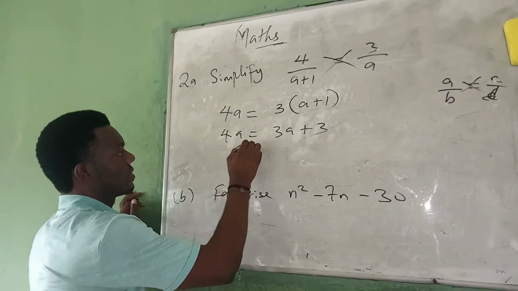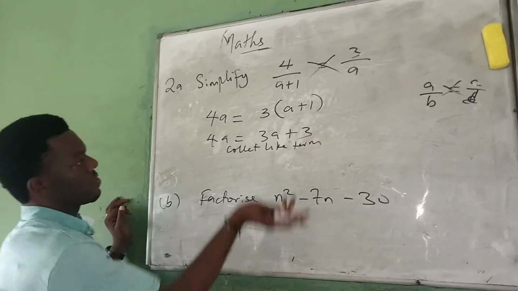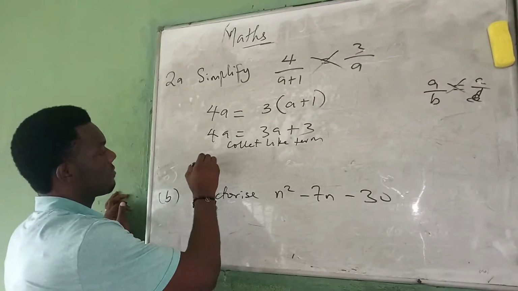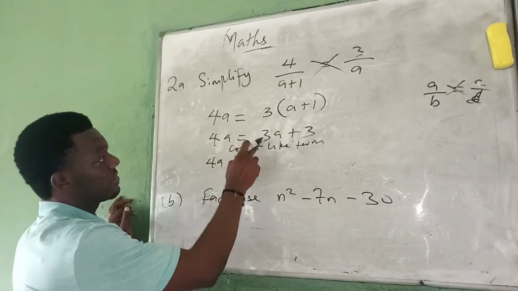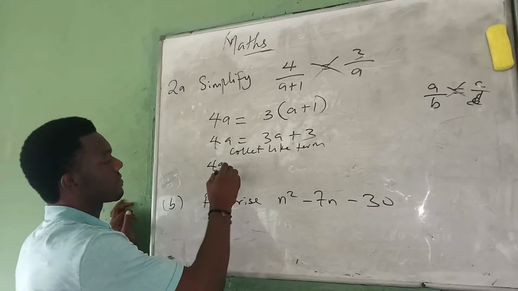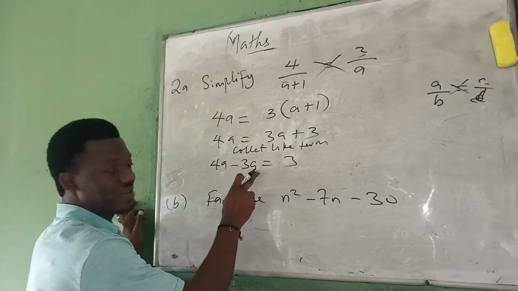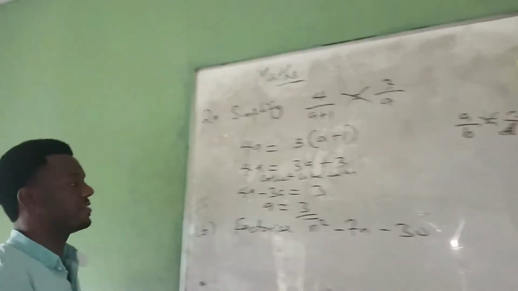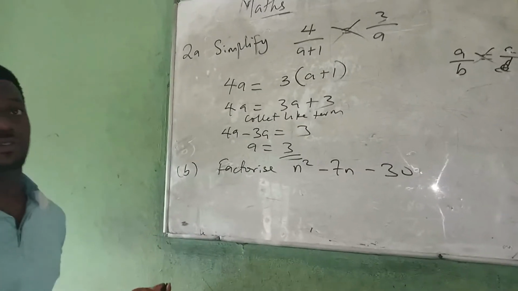Collect like terms. When you collect like terms, this 3 will come over to this place. So we have 4A, and when this 3 crosses the sign of equality, it will change this plus to minus. Minus 3A is equal to 3. So 4A minus 3A is equal to A, equal to 3. So the answer is A is equal to 3. So the value of A is equal to 3.